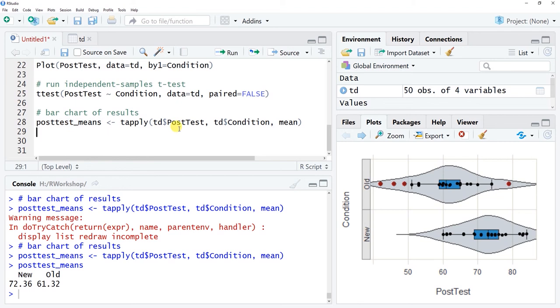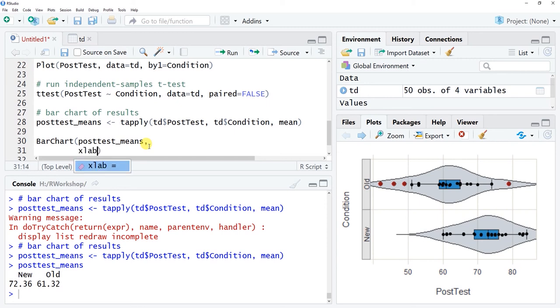Now we can use the bar chart function. And this bar chart function comes from lessR. So you need to make sure that you've accessed the lessR package before using it. And so we need to type in the exact name. I'm just going to copy it here, post-test underscore means, as our first argument. This is the vector of means we're going to use as input, and then comma. And the next thing, I'm just going to hit return or enter so I can go to the next line here, but it's all going to work the same in the same function because it's within the parentheses.